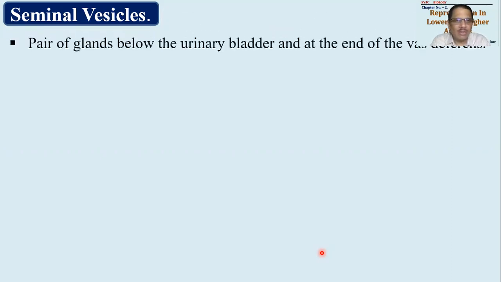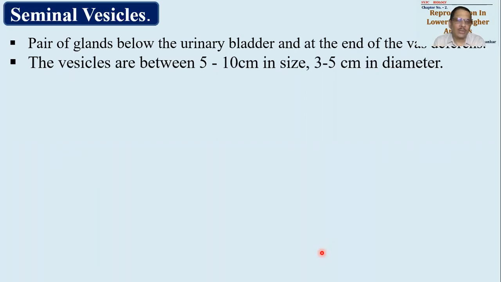This gland is called as seminal vesicle. Now the seminal vesicle is a paired gland. So ये organs paired है. Okay, so these are the glands which are present on the lower side, means towards the posterior side, or we can say below the urinary bladder, and at the end of vas deferens. Vas deferens जहाँ पे end होता है वहां पे ये duct होना चाहिए, या फिर हम लोग कहेंगे जहाँ पे ये duct है वहां पे vas deferens end होता है. Anything is true.